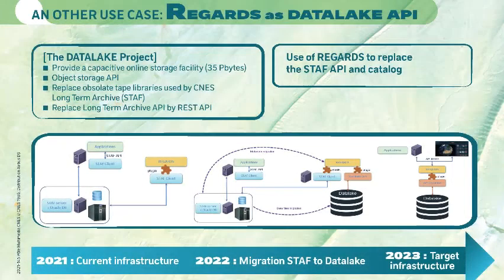Regards as Data Lake API. The last part of this poster presents the Data Lake project and the use of Regards. The first objective of the Data Lake project is to replace the storage infrastructure by an object storage facility. The second objective is to replace this API by Regards in order to provide a REST API for accessing Ceph. This choice allows to limit the impacts of the evolution of infrastructure and to preserve business metadata.